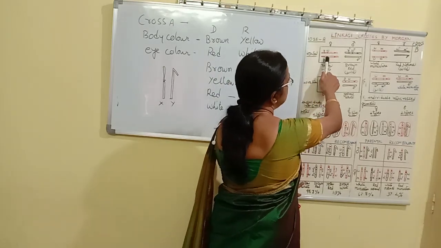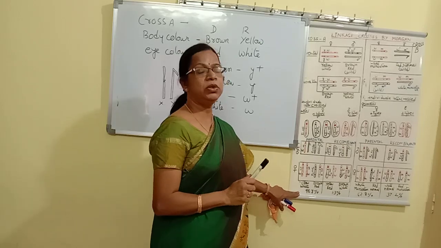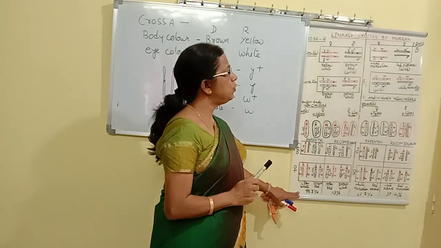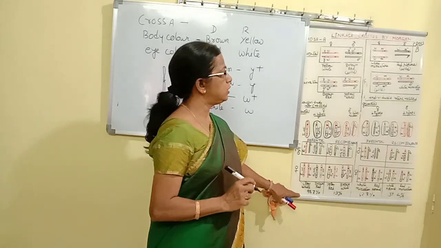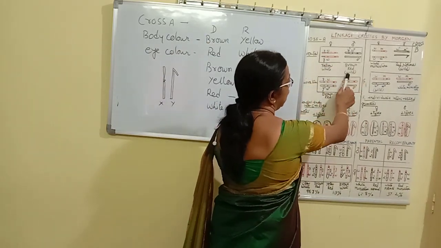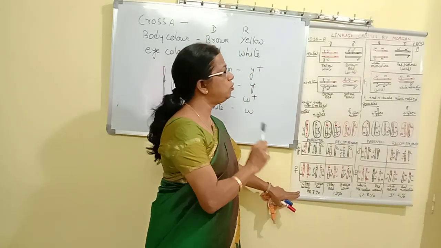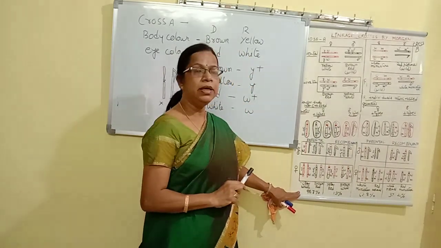So what females are taken? Parent females, yellow and white. That means they are recessive with respect to both characters, body color as well as eye color. So recessive females are taken. They are crossed with the wild type males. Wild type means normal, that is brown body color and red eye color.